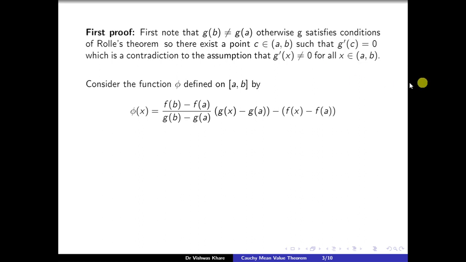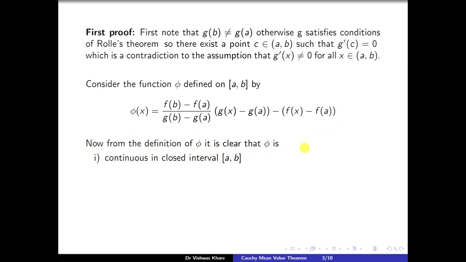Now consider the function phi defined on the closed interval [a, b] by phi(x) = ((f(b) - f(a)) / (g(b) - g(a))) * (g(x) - g(a)) - (f(x) - f(a)). Now from the definition of phi, it is clear that phi is continuous in the closed interval [a, b] because f and g are continuous on the closed interval [a, b].